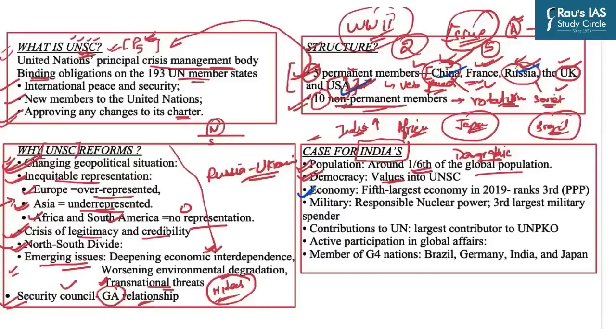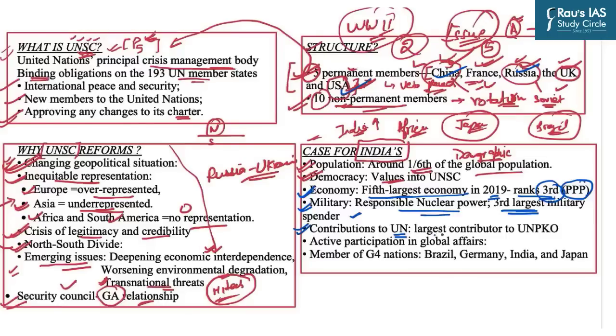Next comes the economic might. Factually, India was the fifth largest economy in 2019, and as far as purchasing power parity is concerned, India ranks third globally. So that means India is among the top five economic powers. Now come military. India is a responsible nuclear power, being the third largest military spender and having one of the largest standing armies. Further, India's contribution to the United Nations is also very huge.